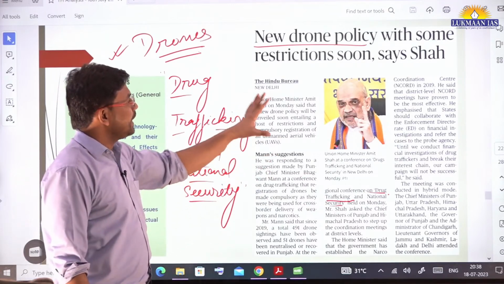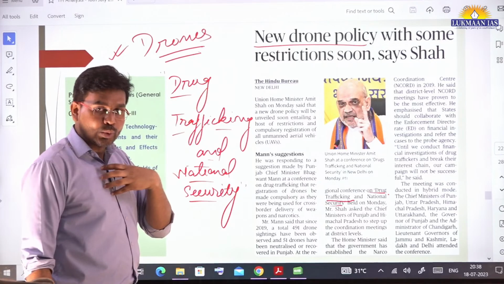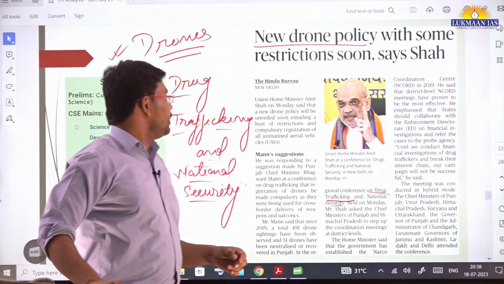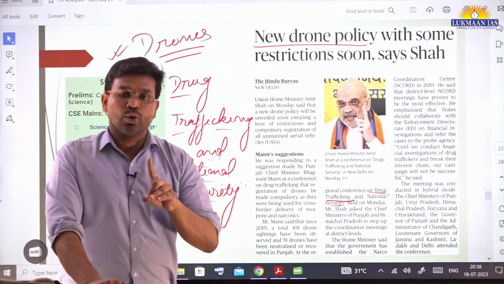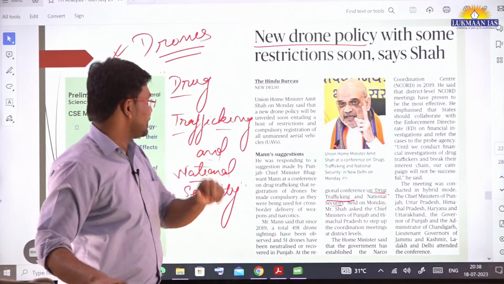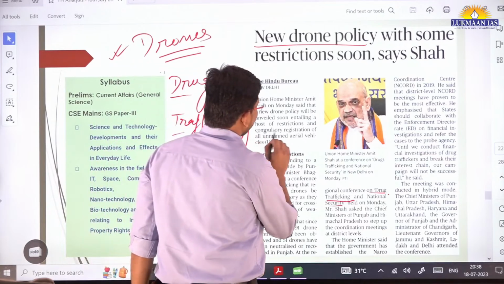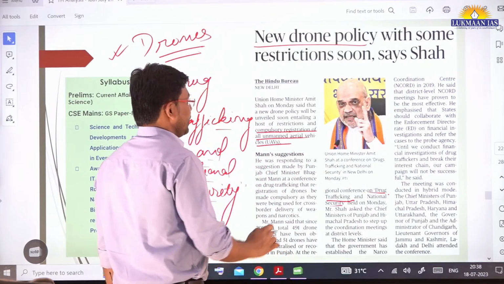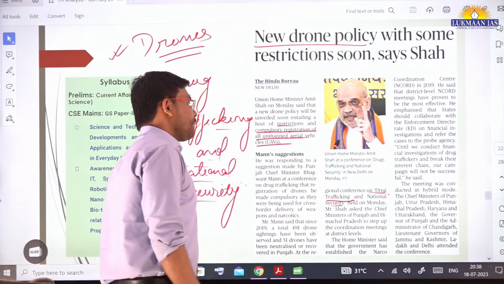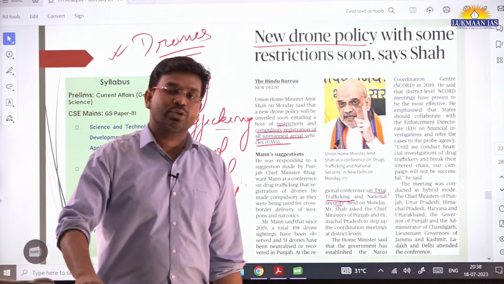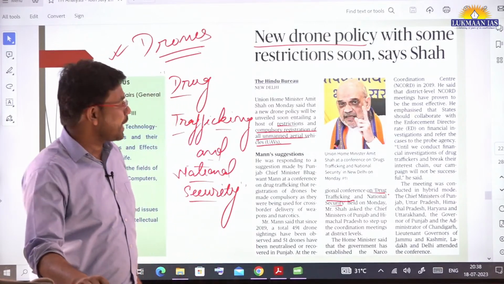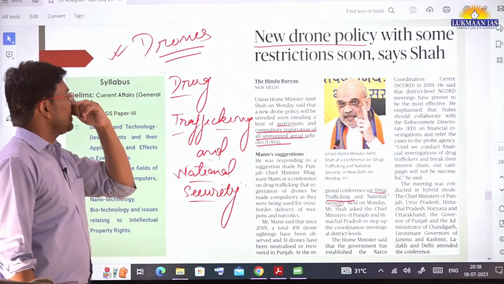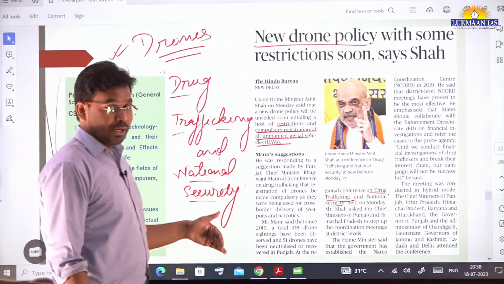In response to the question of Bhagwant Mann, he said that the drone policy that is already there, we are going to strengthen that particular policy, so that everyone who wants to use a drone needs a registration. They should go for compulsory registration of all unmanned aerial vehicles. He also talked about putting some kind of restrictions on the usage of drones. So this article is related to the new drone policy. Recently it was in the news also.